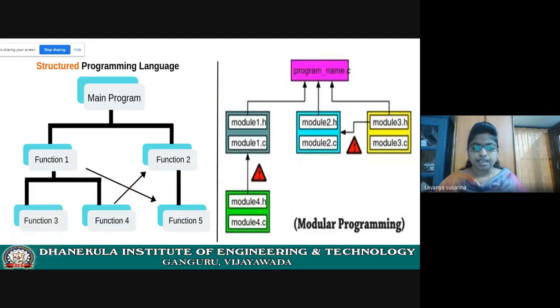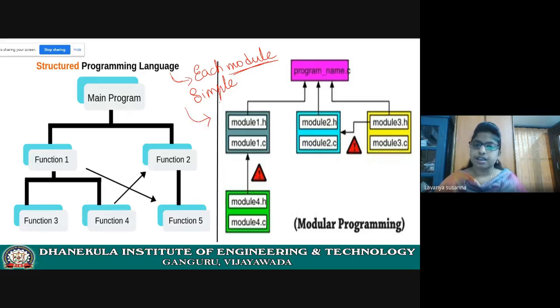So, while you are designing this, remember that each module must be simple, very simple. It should not be very complex. Remember this. As a software developer, while you are designing, each module must be very simple. There should not be complexity.